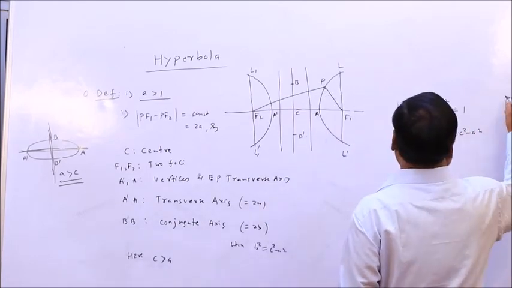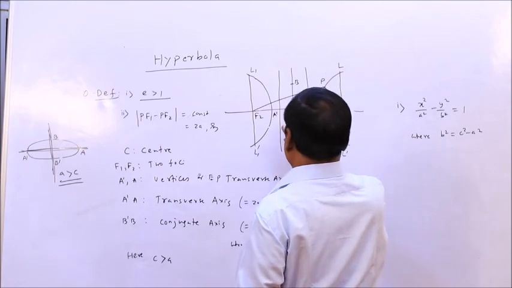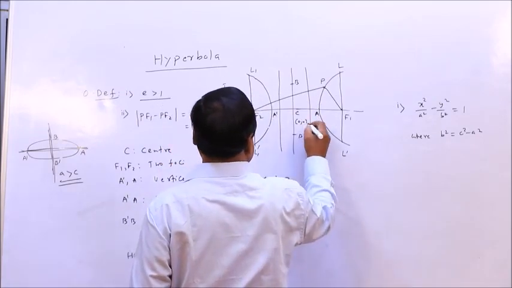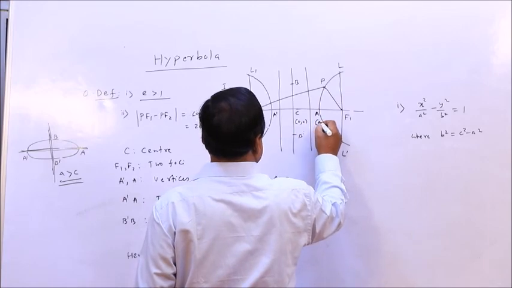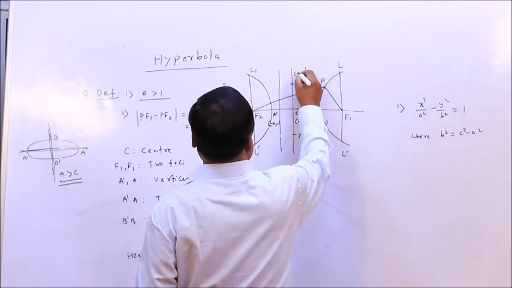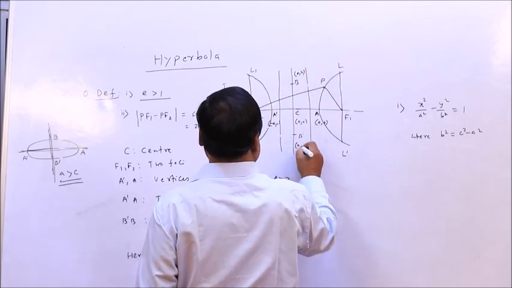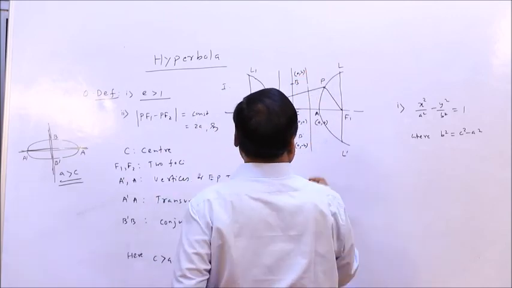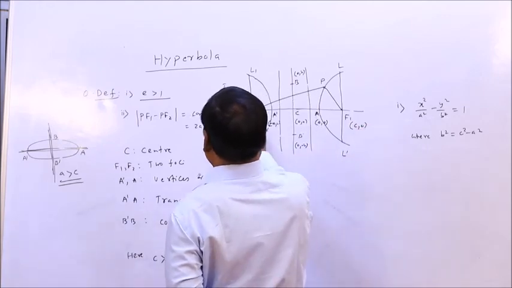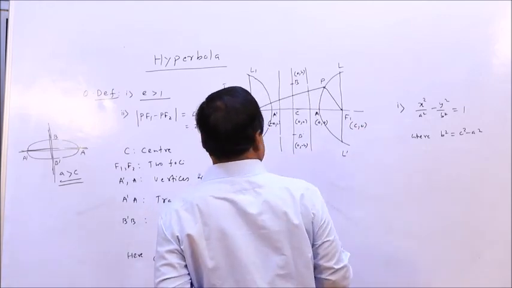Here the curve is, this is case 1, center is 0 0, this is a 0, this is minus a 0, this is 0 b, 0 minus b, these foci, this is c 0, this is minus c 0, alright.